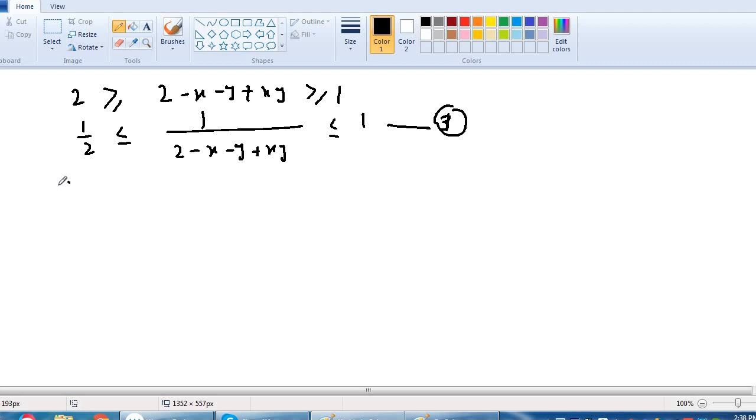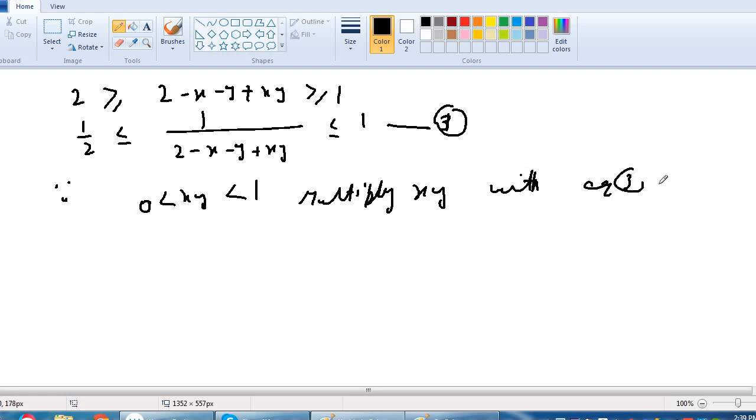Again, we know that if we multiply xy, both are positive fuzzy numbers, then we will get a number between 0 and 1. Now we multiply xy with equation 3 on both sides.